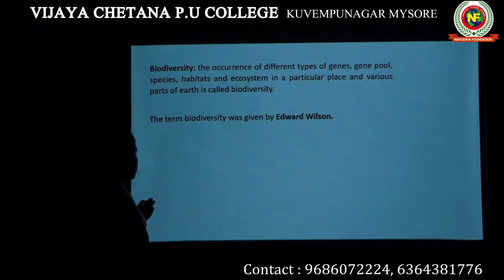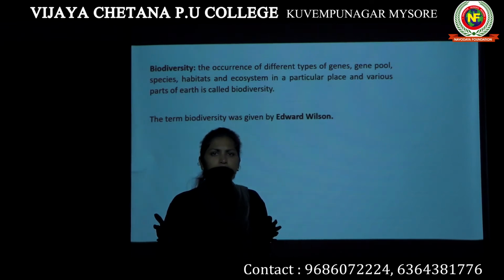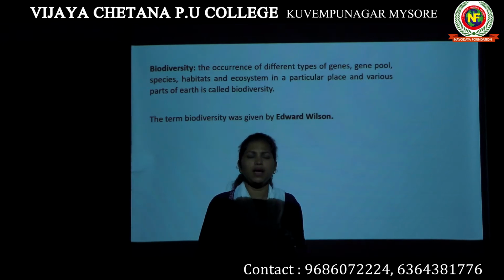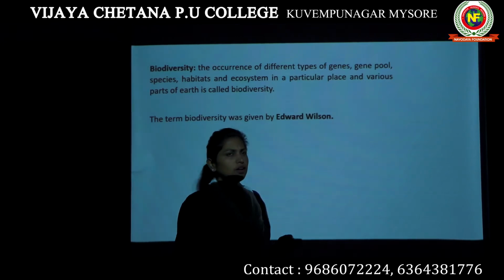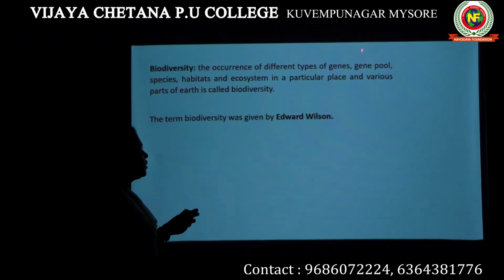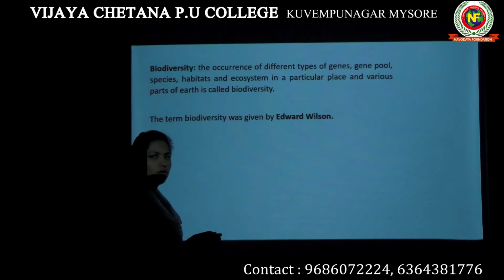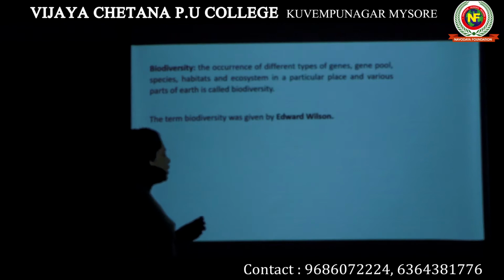We will read the explanation. The occurrence of different types of genes, gene pool. Gene pool means the genes present in a population. The total number of genes present in a population is referred to as the gene pool. So the different types of genes, gene pool, species, habitats and ecosystems in a particular place and various parts of earth is called biodiversity. This is the explanation for biodiversity.